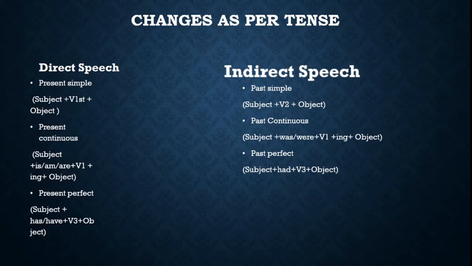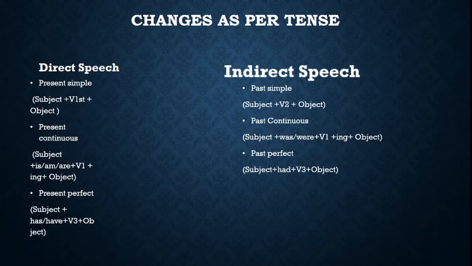Present continuous would be subject plus is, am, are, the first form of the verb with ing and the object, and it will be converted to past continuous, which is the subject plus was, were, the first form of the verb with ing and the object. Okay?